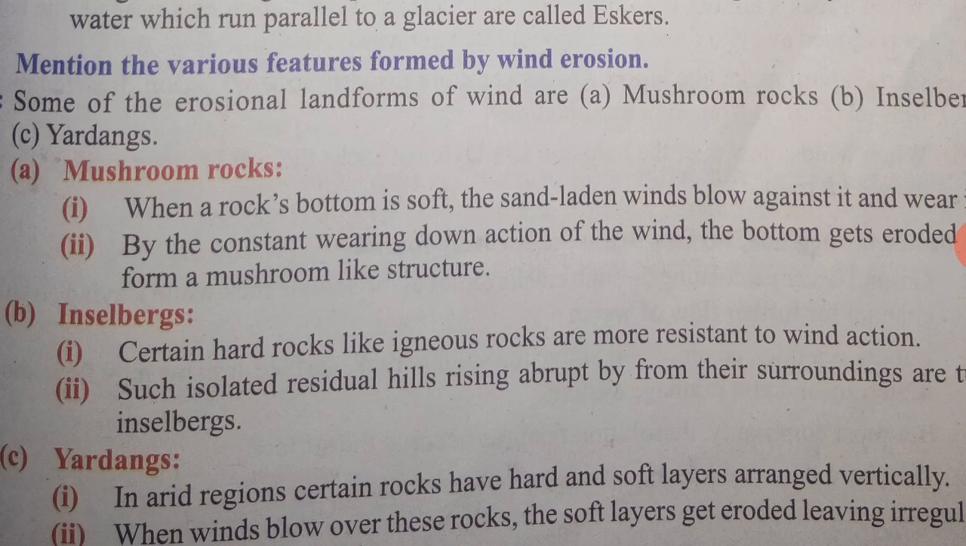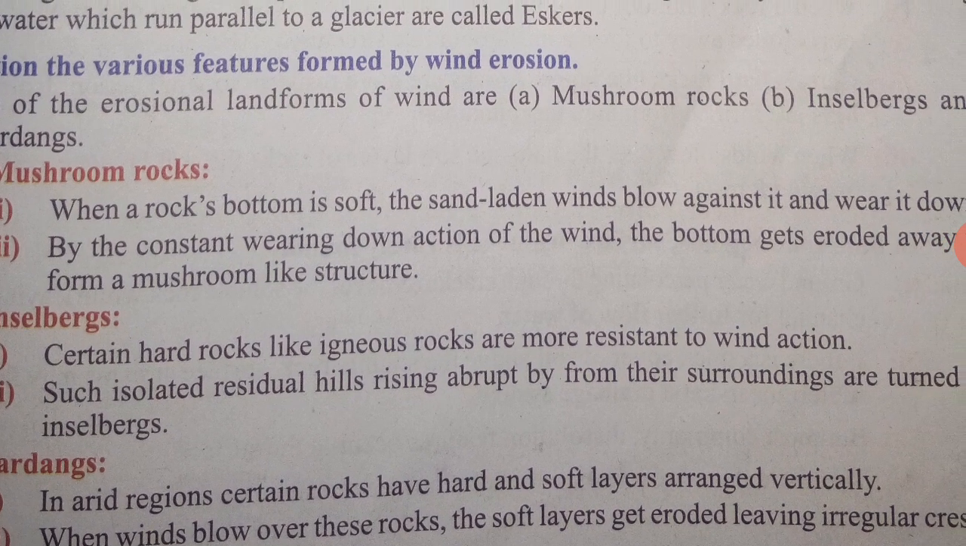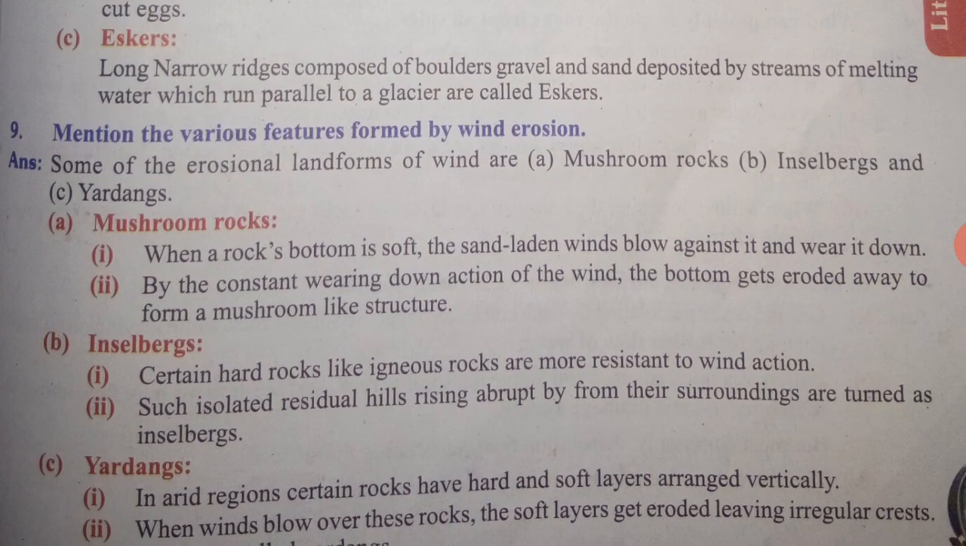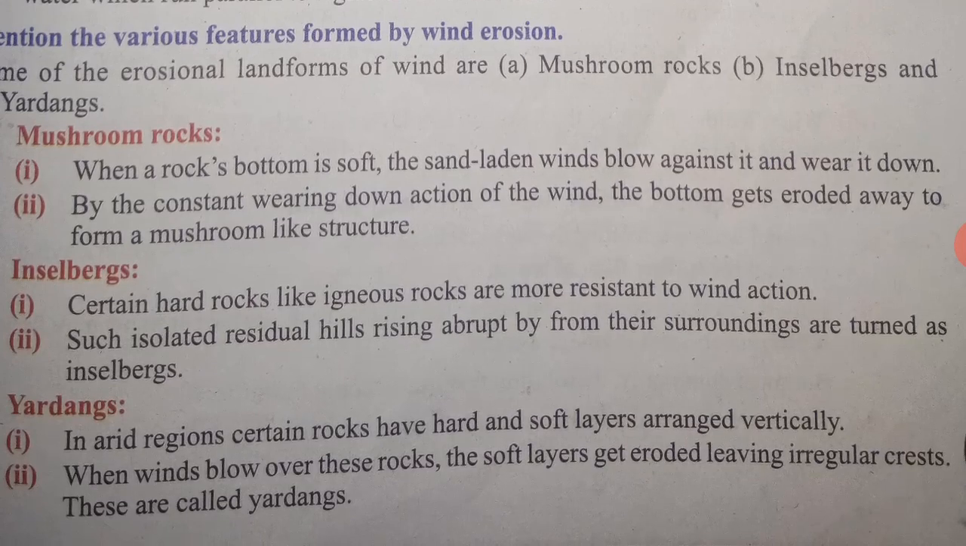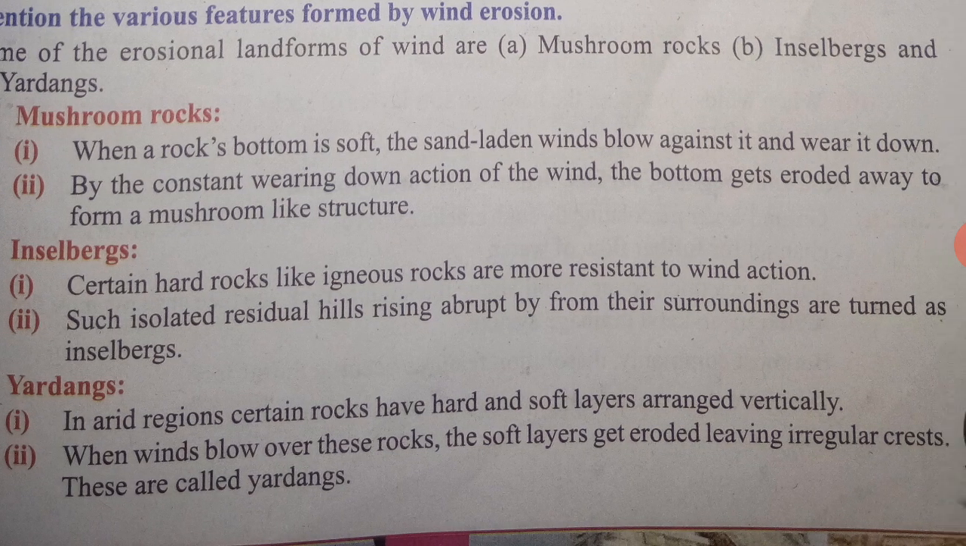The next question is, mention the various features formed by wind erosion. Some of the erosional landforms of wind are mushroom rock, inselberg and yardangs. I will see about the mushroom rock. When a rock's bottom is soft, the sand-laden winds blow against it and wear it down. By the constant wearing down action of the wind, the bottom gets eroded away to form a mushroom-like structure.